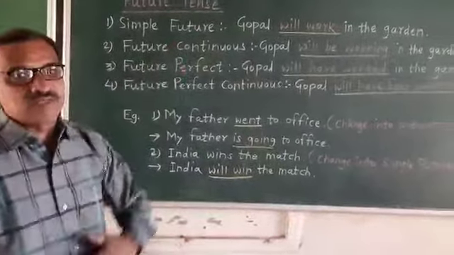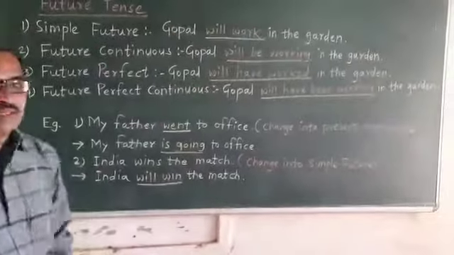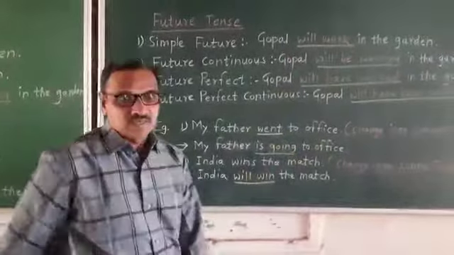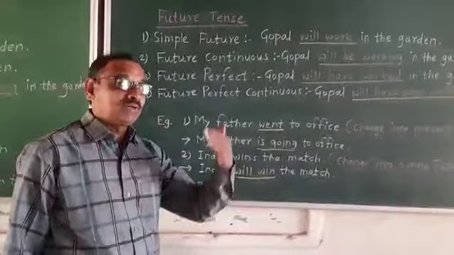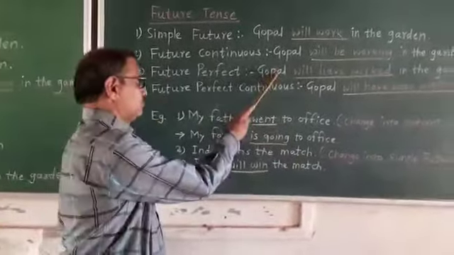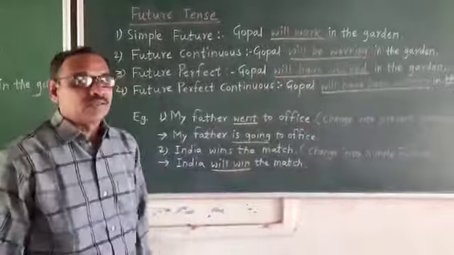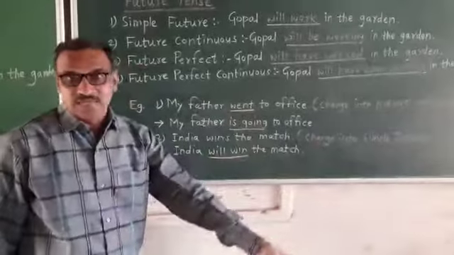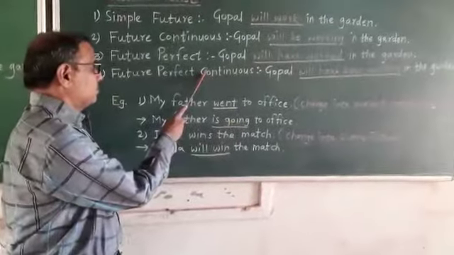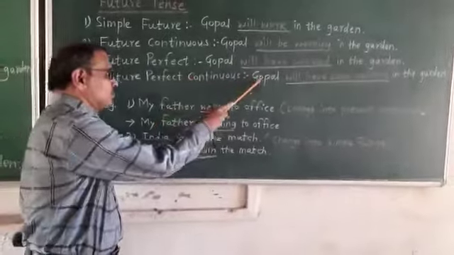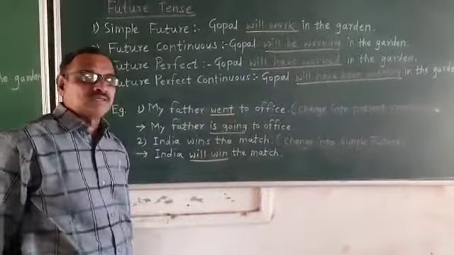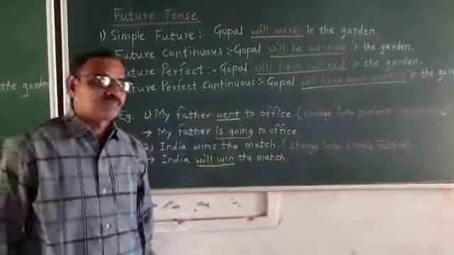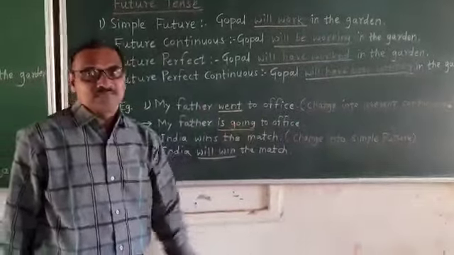See the Marathi meaning of these sentences. Gopal will work in the garden. Gopal बागेत काम करेल. Gopal will be working in the garden. Gopal बागेत काम करत असेल. Gopal will have worked in the garden. गोपालने बागेत काम केलेले असेल. पूर्ण केलेले असेल. Future perfect continuous, Gopal will have been working in the garden. गोपाल बागेत काम करत आलेला असेल.